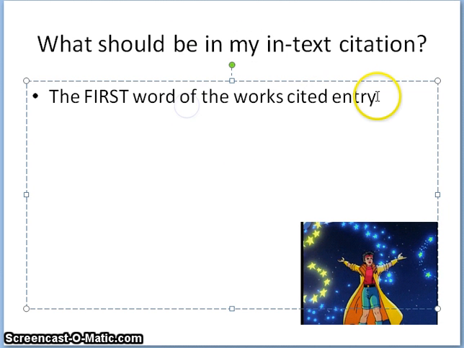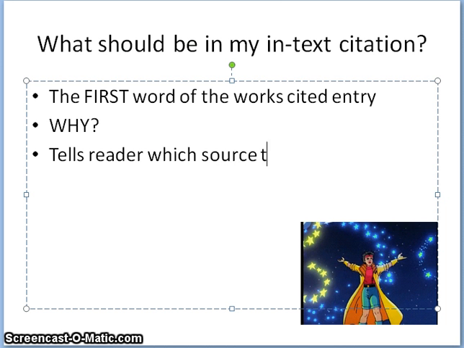What should be in your in-text citation? Now, I briefly alluded to this a minute ago, but let's go into this in a little bit more depth. It's the first word of your works cited entry. Why is it the first word? Well, if it's not the first word, then I won't be able to find the actual source in your works cited page. So it tells the reader which source to look for in your works cited page, and they have to match.